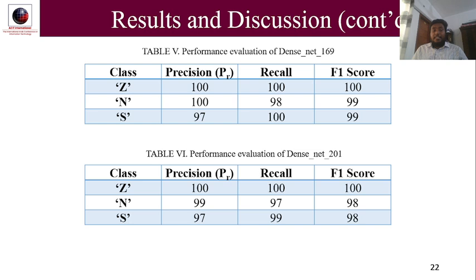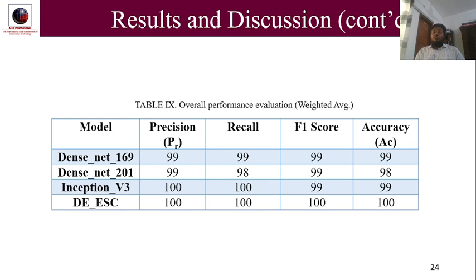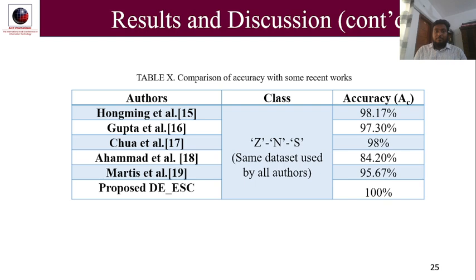Table 5 and Table 6 show the performance evaluation of DenseNet 169 and DenseNet 201 for each class, that is precision, recall, and F1 score for each of the classes. Tables 7 and 8 show the performance evaluation of Inception V3 and the proposed deep ensemble epileptic seizure classification model. Table 9 shows the overall performance evaluation, that is the weighted average. It is seen that the proposed deep ensemble epileptic classifier provides a very good result here.